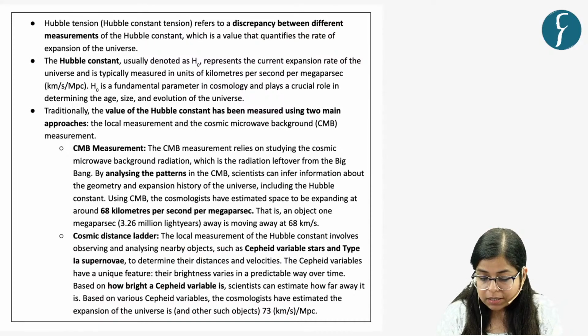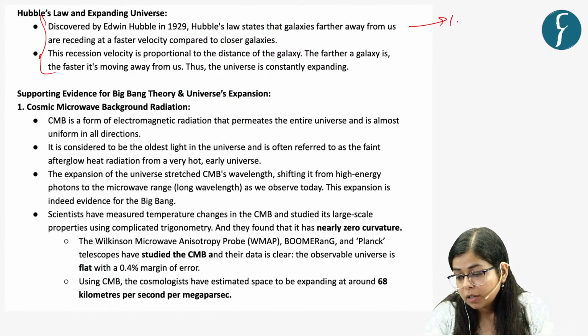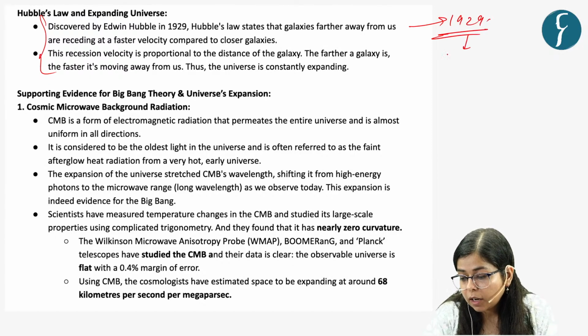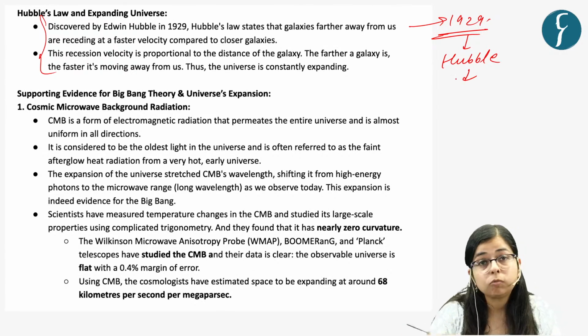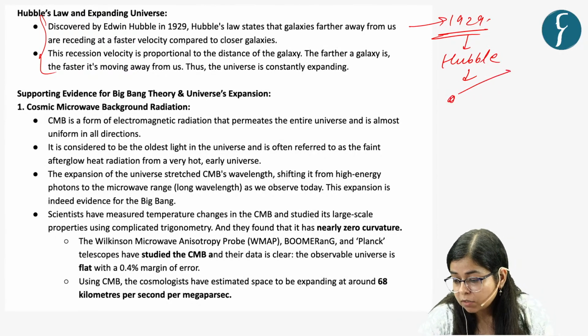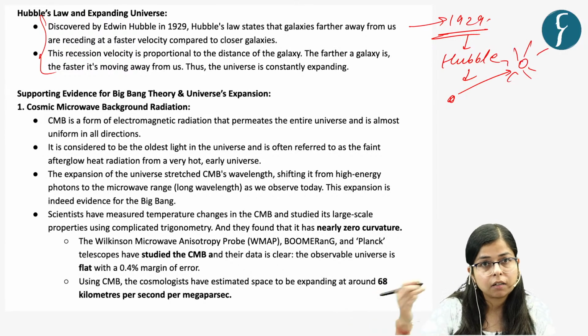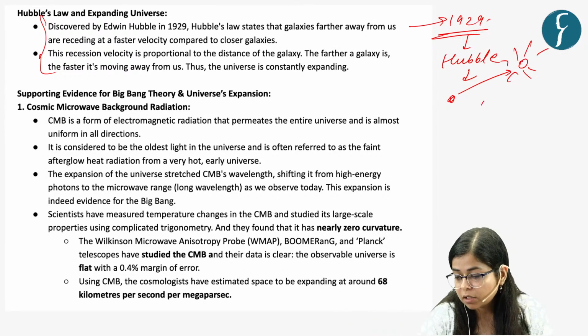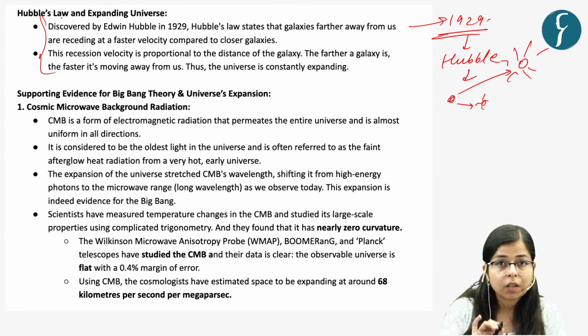Now for this, let's understand Hubble's law. What is Hubble's law? In the year 1929, Hubble gave a law that, via mathematical calculations and expressions, proved that our universe is expanding, and the galaxies which are further away from us are receding away from us at a faster rate as compared to galaxies which are nearer to us. So this was Hubble's law.